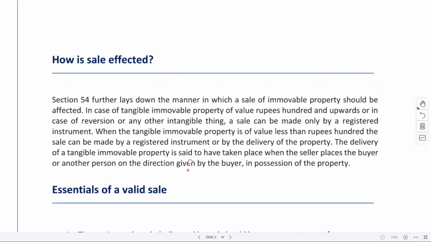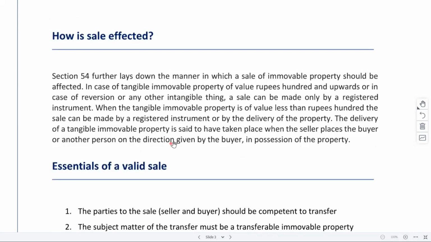Now, how a sale is effected, how you will get the sale done, right? So section 54 lays down the manner in which sale of immovable property should be effected. How you will get the sale done, that also is being mentioned.